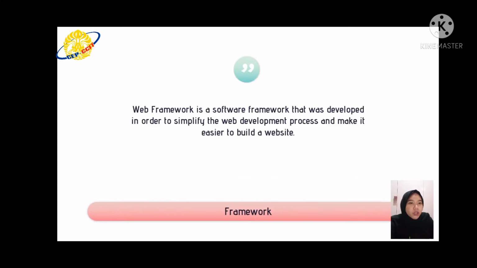Web framework is a software framework that was developed in order to simplify the web development process and make it easier to build a website. It includes template capabilities that allows developer to present information within browser, provide an environment for scripting how information flow, and it also contains many application programming interface for gaining access to underlying data resource.